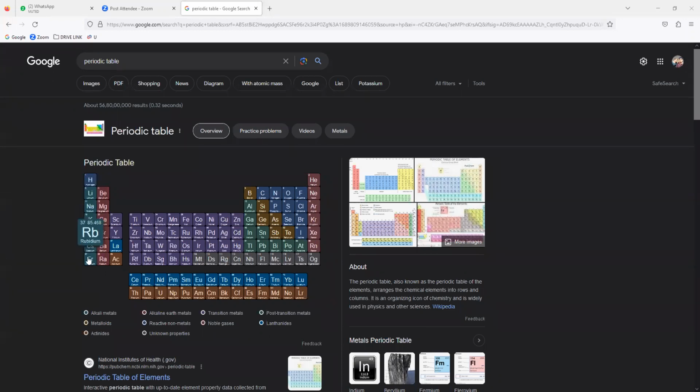These are called as, anybody can tell? I told you people. Alkali metals. Please learn it. Alkali metals. So lithium, sodium, next, what else? Potassium, rubidium, cesium, and francium. These are called as what? Alkali metals. So these are the most reactive metals.